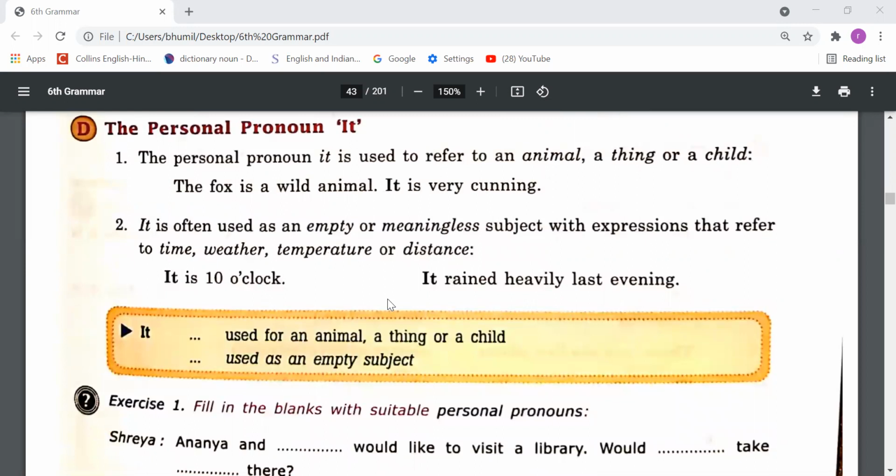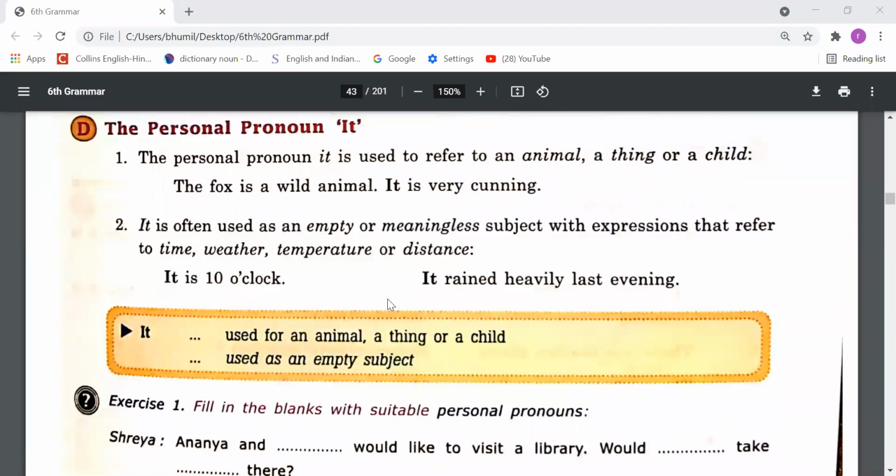Second point, it is often used as an empty or meaningless subject with expressions that refer to time, weather, temperature, or distance. So, dear students, in this point, we need to understand that sometimes we use the pronoun it and there is no meaning of it, just for giving the complete sense to the sentence. Suppose someone asks you what is the time, and you say 10 baje hain.